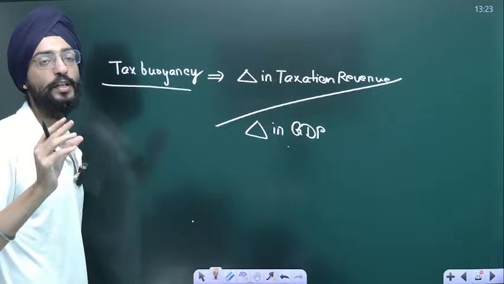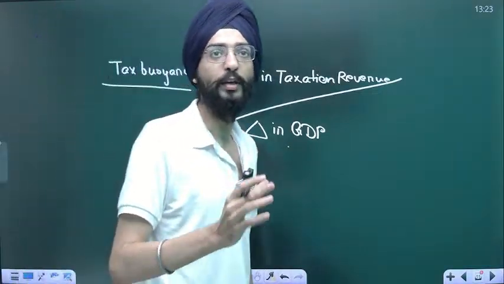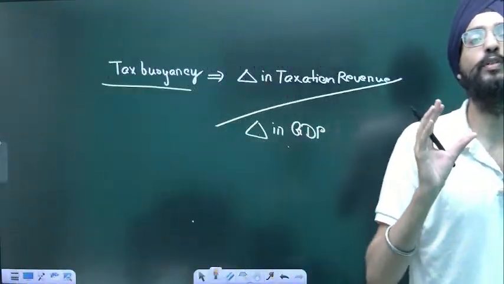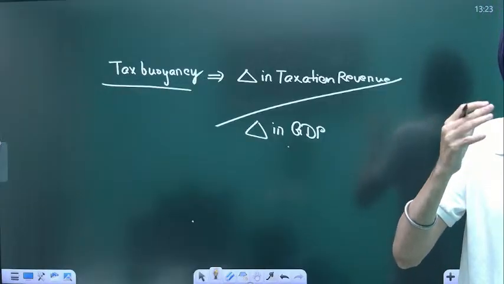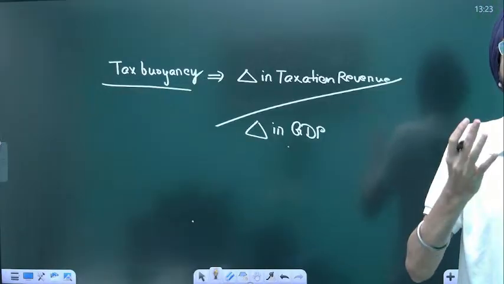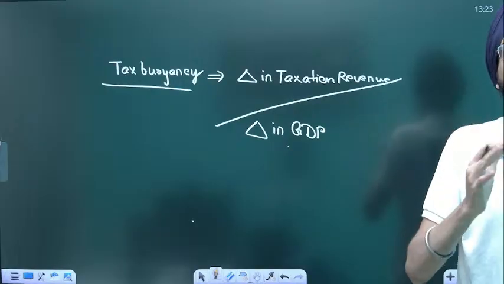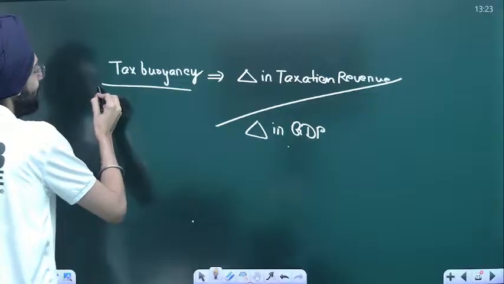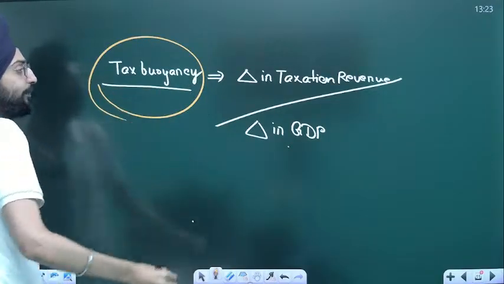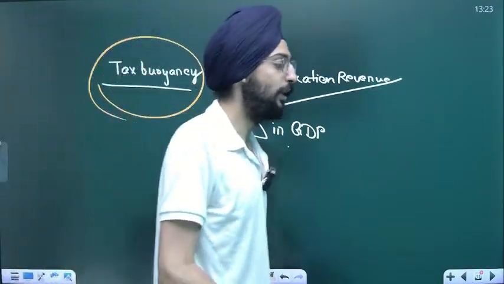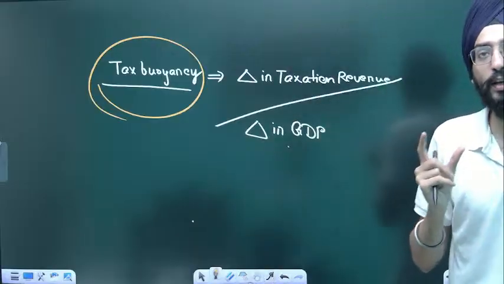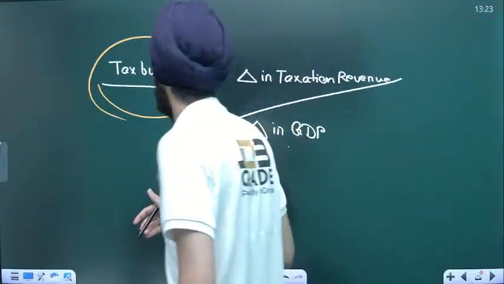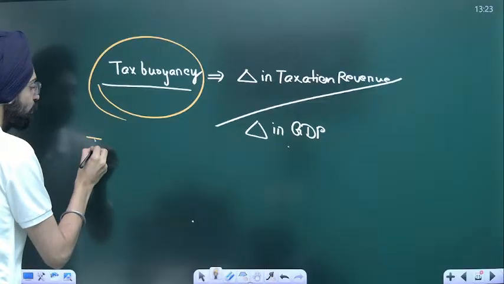If there is a change of 1 unit in GDP, how much revenue am I going to receive with that? That's called tax buoyancy. Again, sir, tax buoyancy has been low. Tax to GDP ratio is not up to par.